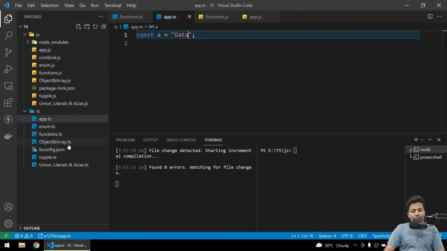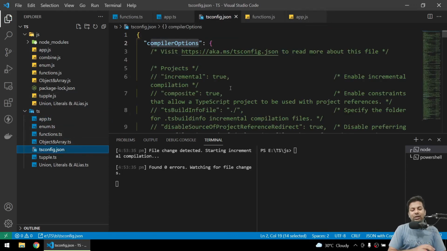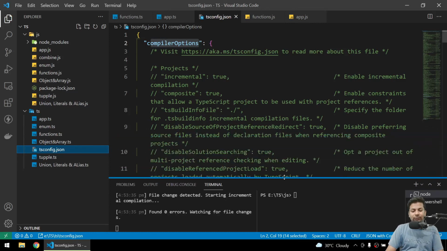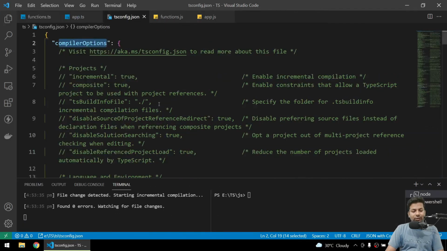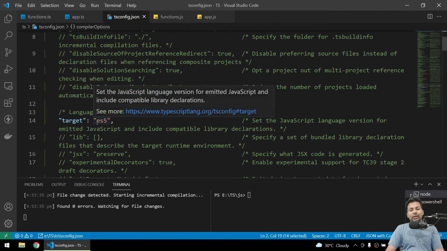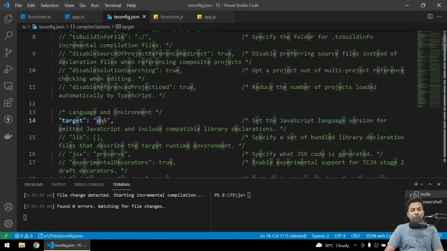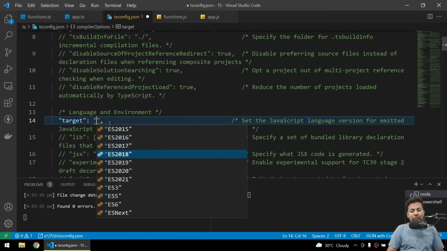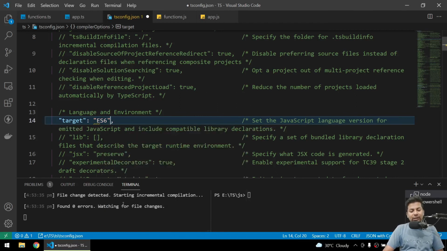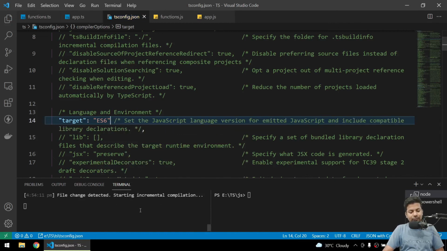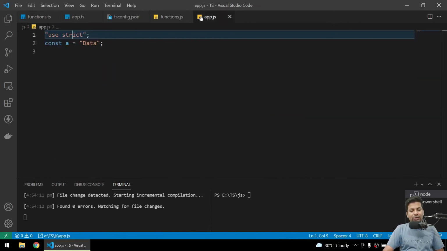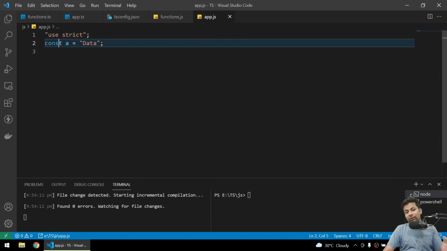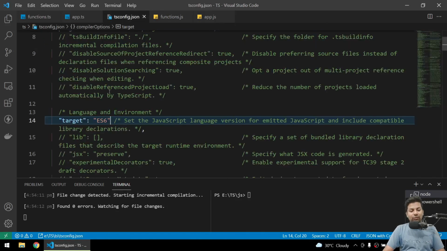So if you go to configuration files, you can see a bunch of configurations. We'll see most of them because there are a lot. So let me just close this part. If you come down, you can see target. Target means which ES version you want to use. So supposedly, I'll say I want to use ES 2015, and ES6 is the same. So I'll say compile in ES6. If I save it, now if I go to app.js, we got a constant now. Before it was a variable, but now we are getting a constant.